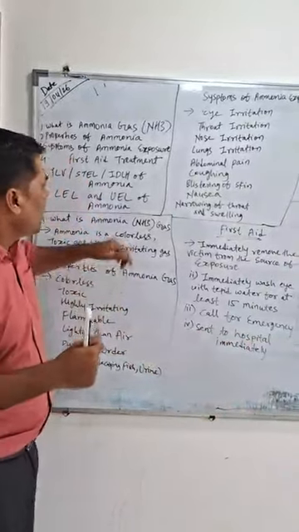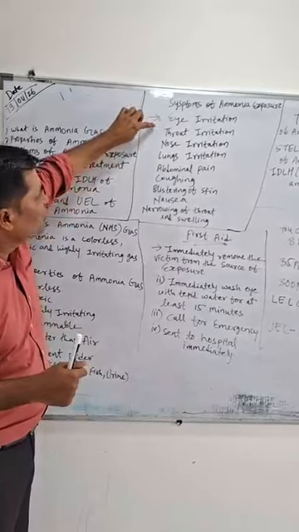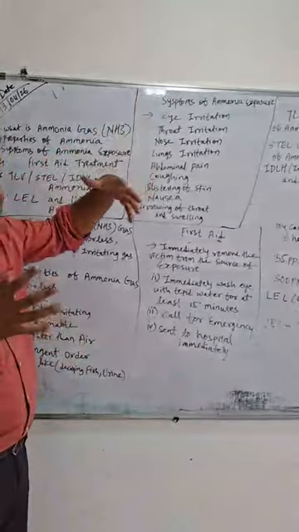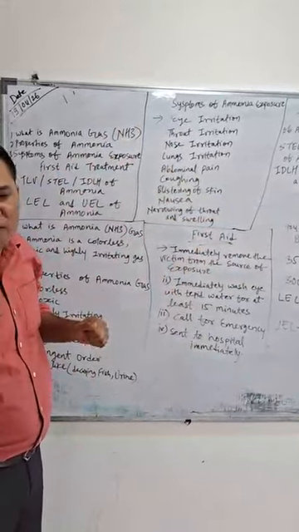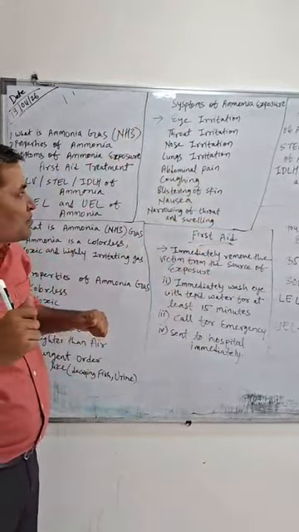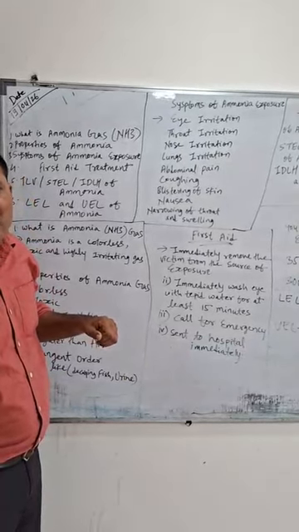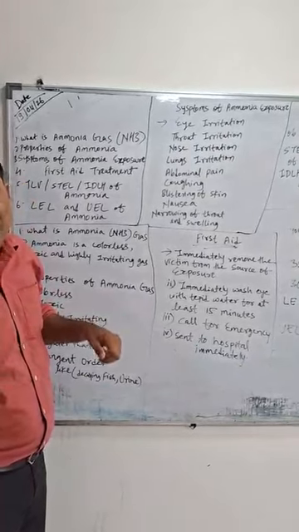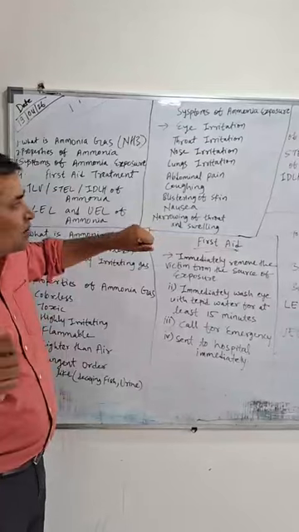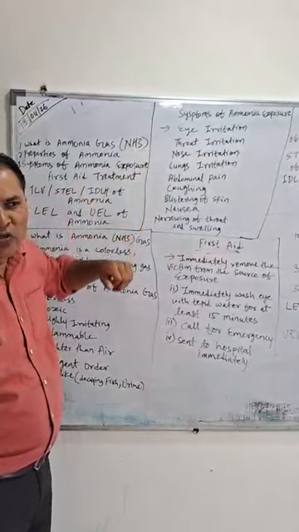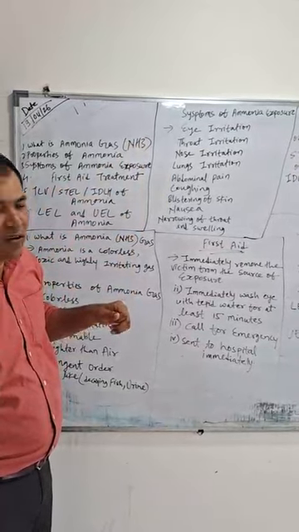Now we'll discuss the symptoms of ammonia exposure. If you came in contact with ammonia, like if you are working in production plants where ammonia production is going on. We already discussed that ammonia is used for production of fertilizers, which we use for agriculture and farming. It is also used in industries as a refrigerant, cooling agent and so on.